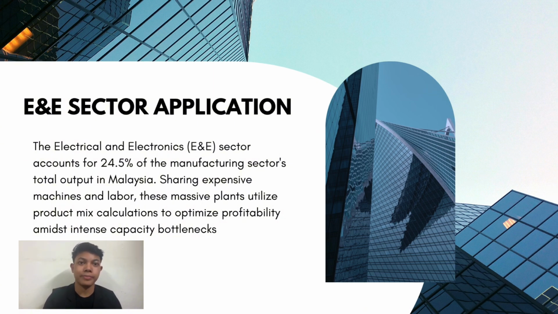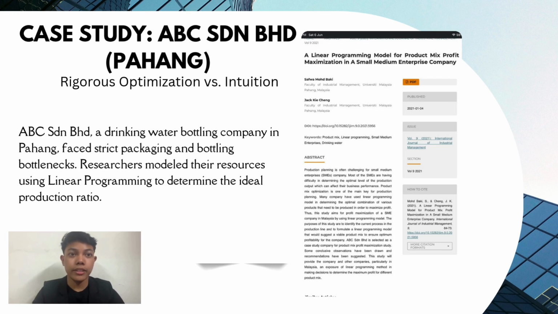The journal article that I would like to highlight is titled A Linear Programming Model for Product Profit Maximization in a Small Medium Enterprise Company, published in the International Journal of Industrial Management (IJIM) by University of Malaysia Pahang.